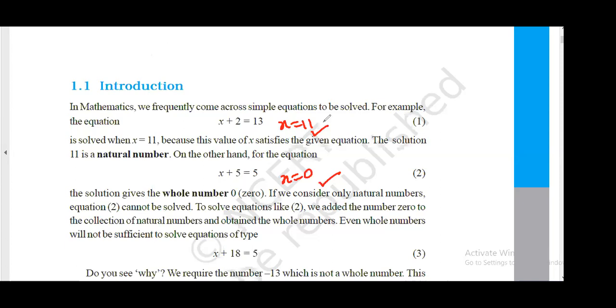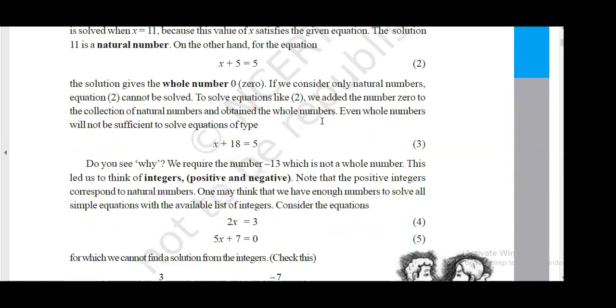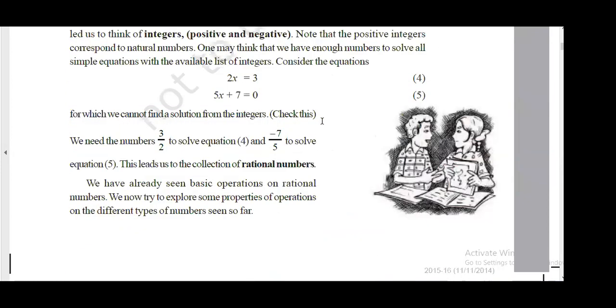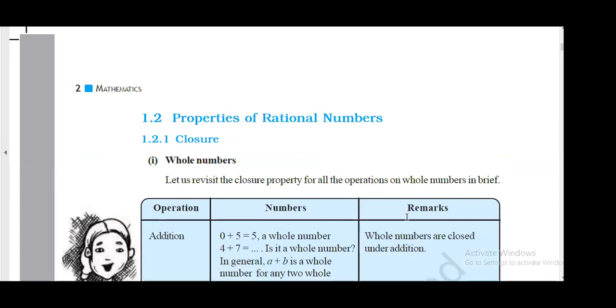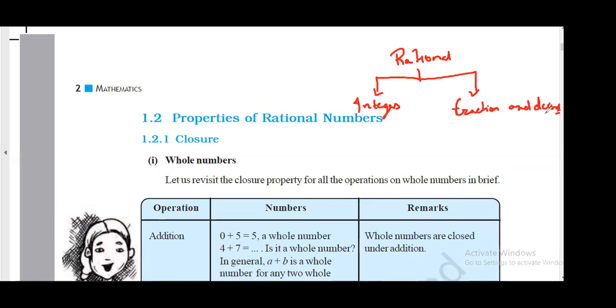So all the integers and fractions, everything, is rational number.